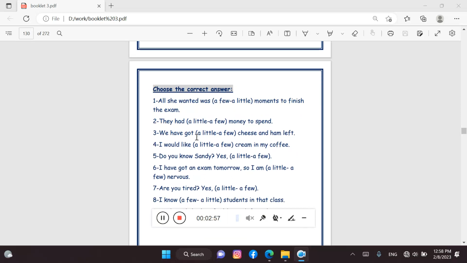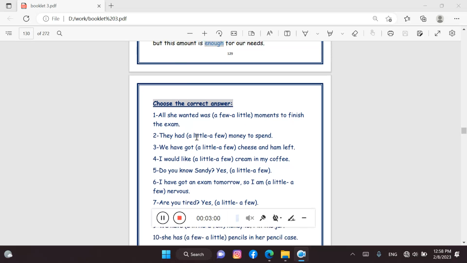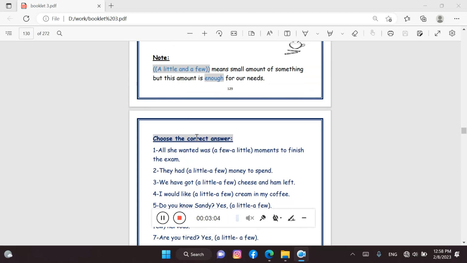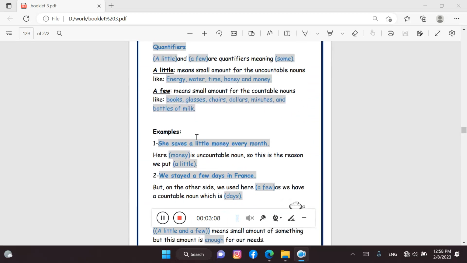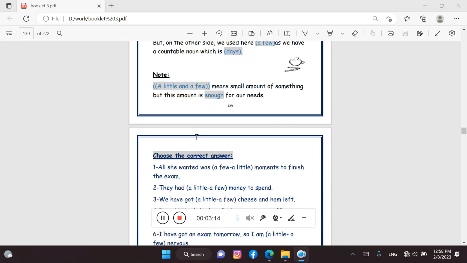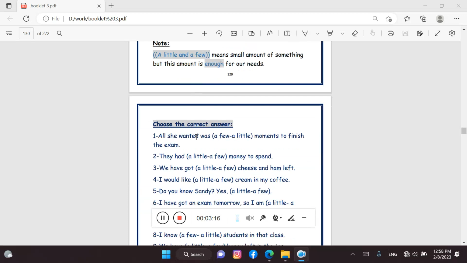Is moments a countable or uncountable noun? It's a countable noun. So before countable nouns we put a few. All she wanted was a few moments to finish the exam.